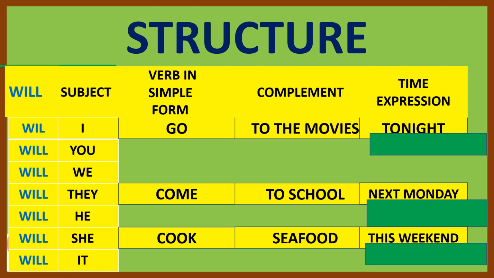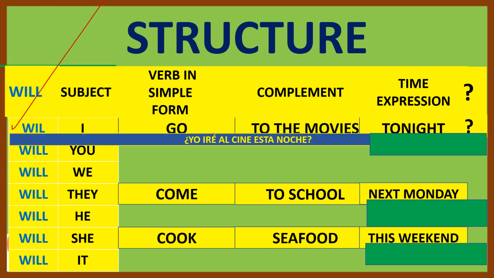For example, we have the first sentence. Okay, we have sentence number one. But we're missing something else. We are missing the question mark. Okay, so sentence number one with a question mark. Now it says, will I go to the movies tonight? Will I go to the movies tonight?